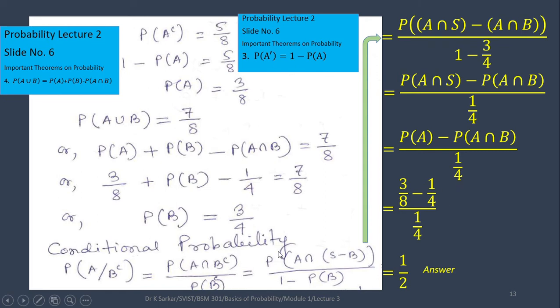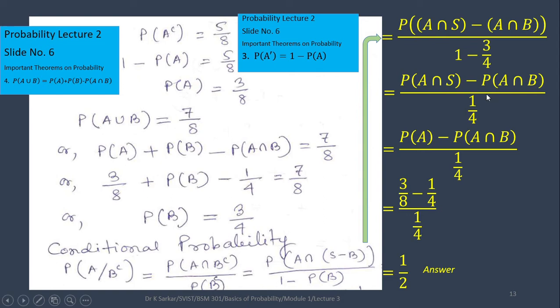In the numerator, probability of A intersection B complement is probability of A intersection S minus B. Instead of B complement, we have written S minus B. Why? Because you can subtract B from the sample space S to get B complement. Now, you do this calculation, probability of A intersection S minus A intersection B, and you will get this according to a theorem we have done in the probability lecture 2 video.